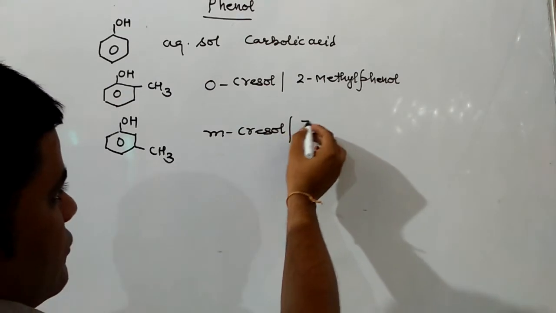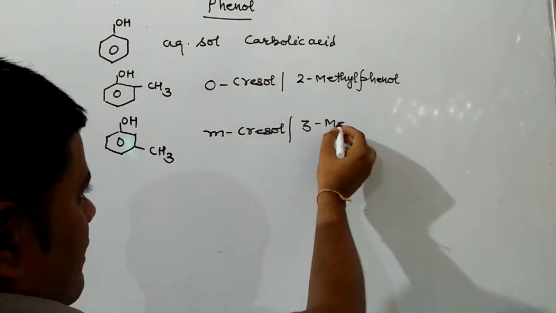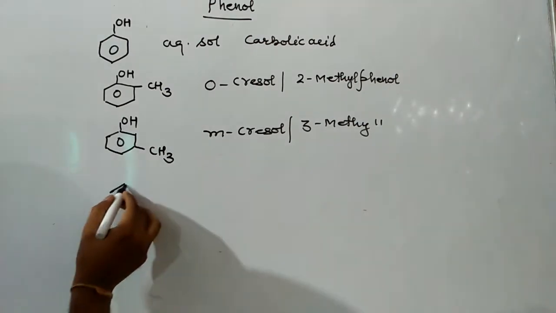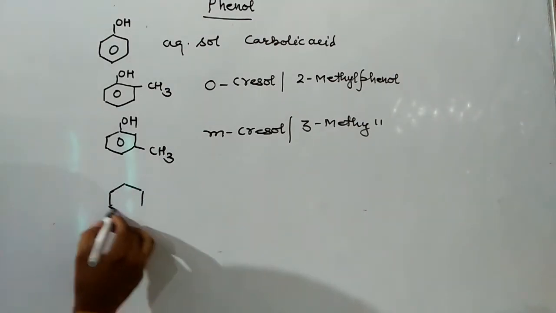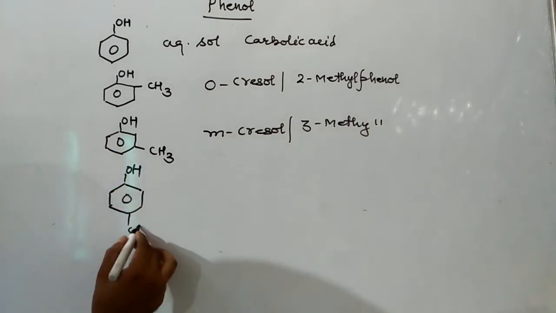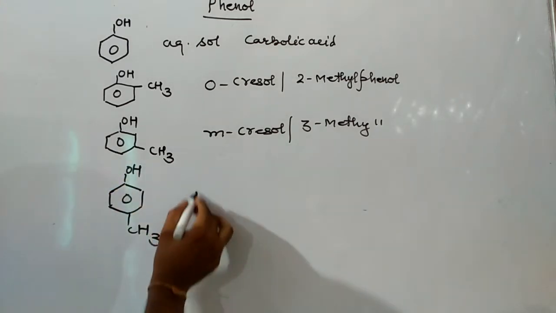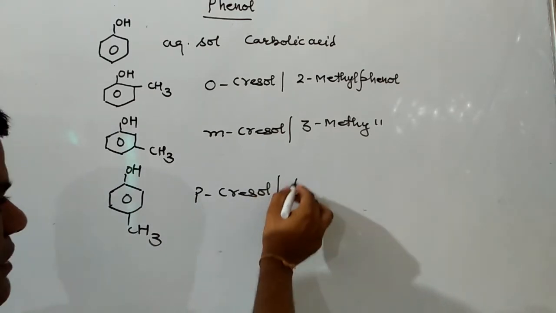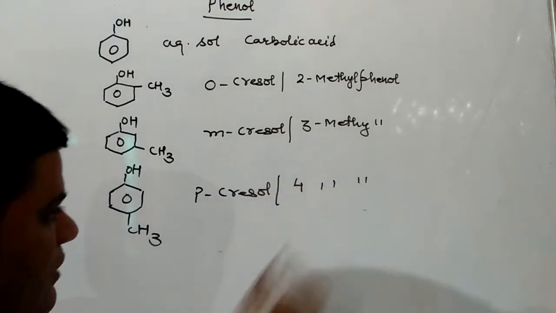or 3-methylphenol. Next case might be when methyl group is present at para position, then this compound is known as paracresol or 4-methylphenol.